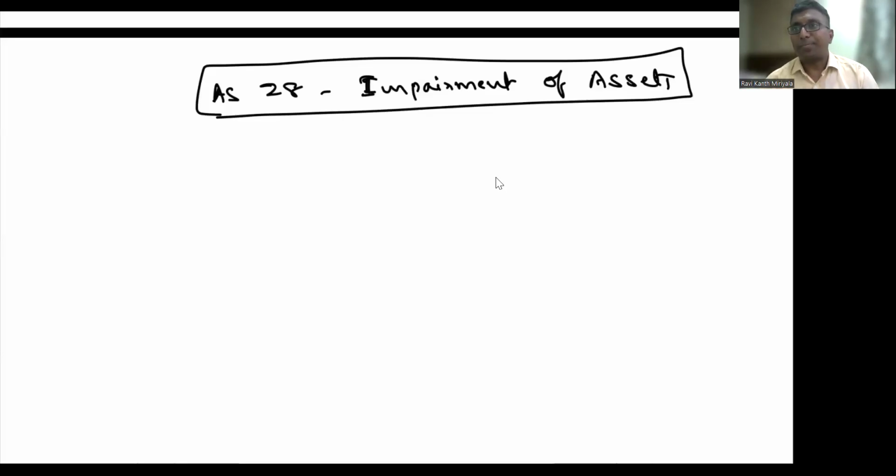Yeah, hi friends. Let's have a quick look at and quick revision about Accounting Standard 28, which is impairment of assets. As you know, this is a new standard. It was not there in the previous, old syllabus. It is there only in the new syllabus. And it is a big standard actually, and there are so many points. So let's have a look at it. I hope this will be useful to you.